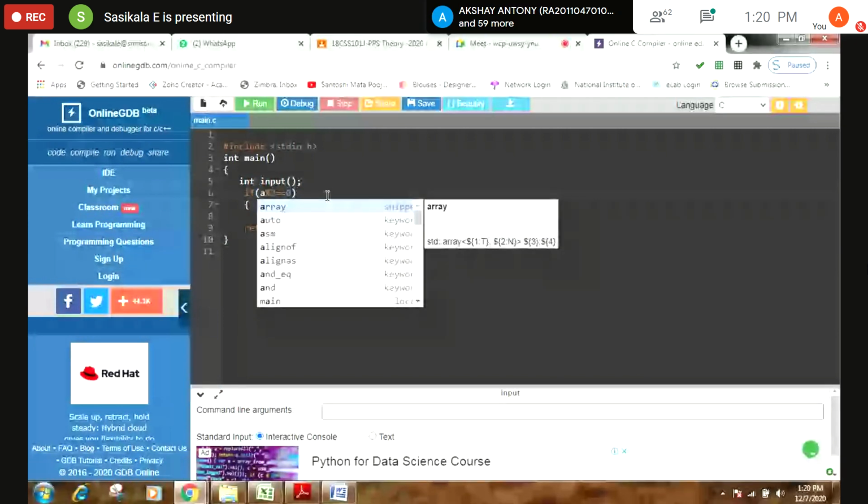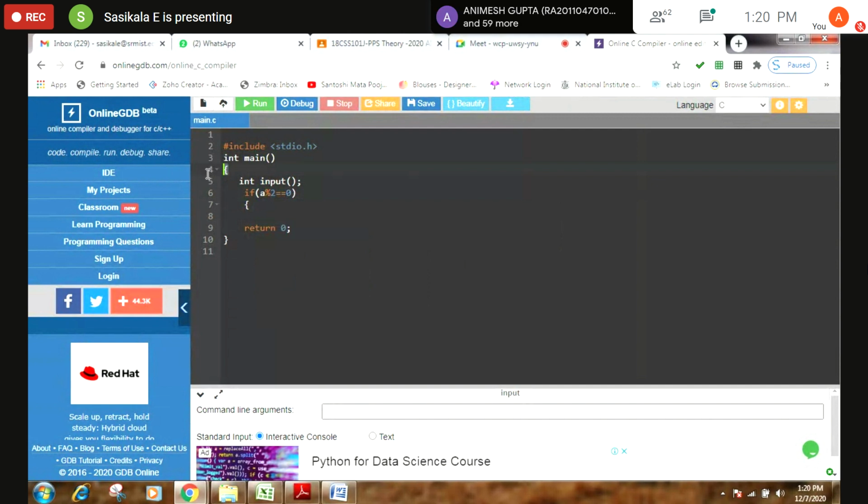Yes or no? Normally, in order to check whether the given input is odd or even, let me write it like this. By using scanf, I will be getting the integer value from the user.